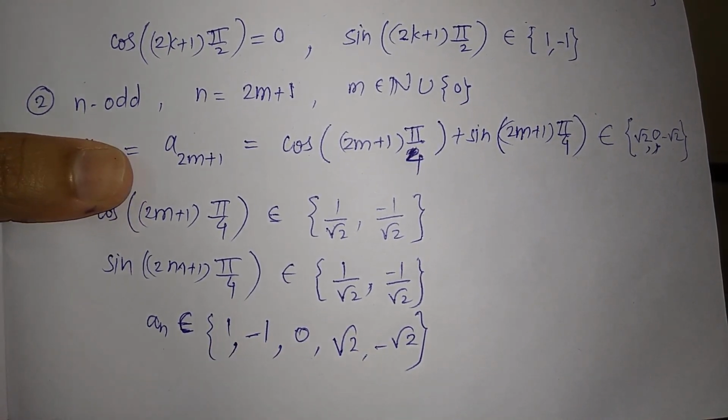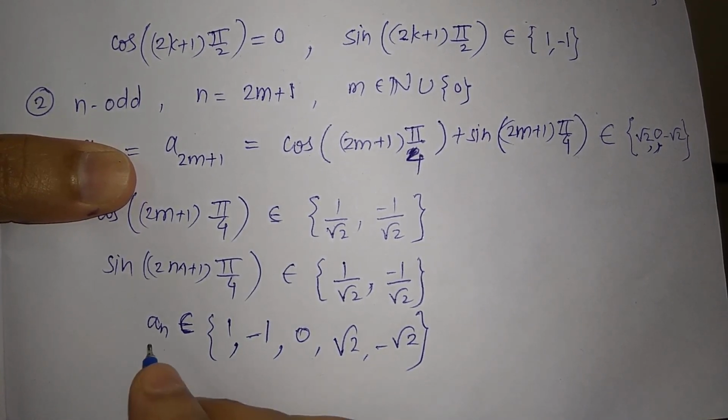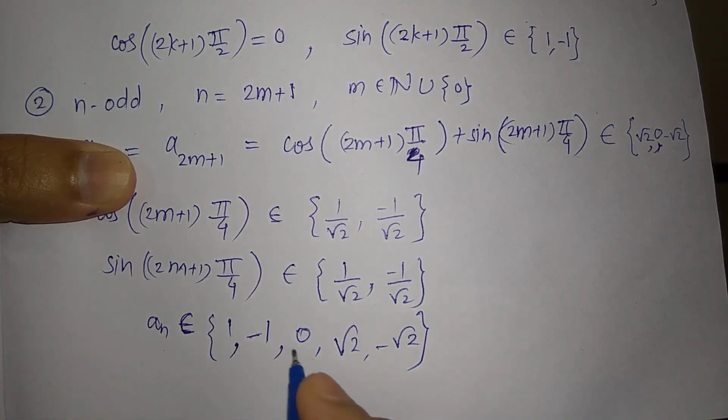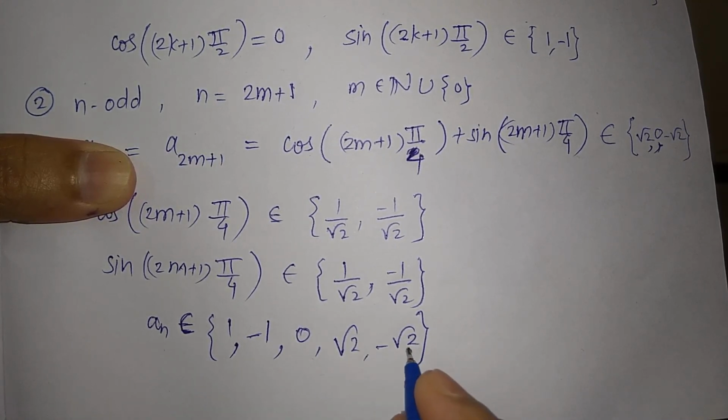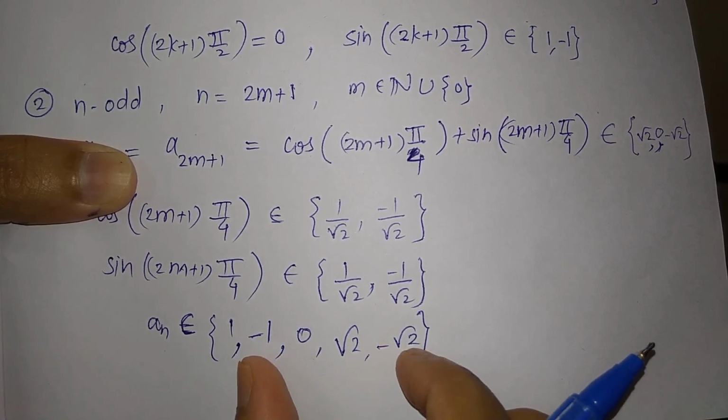n can be even or odd for any natural number. So whenever n is even we have the values 1, minus 1, and whenever n is odd we have 0, root 2 and minus root 2. So just these can be the values of a_n, okay.